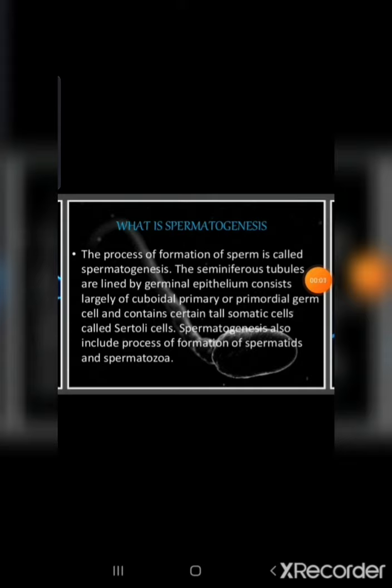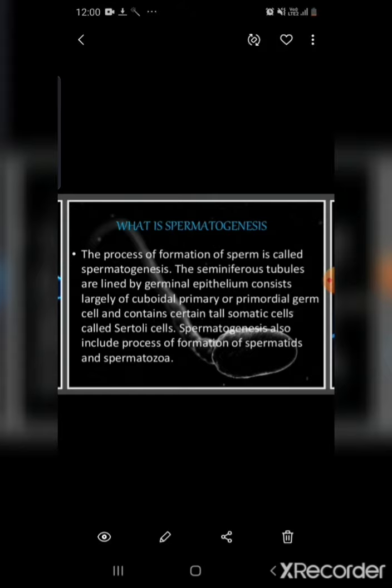Now our next topic is gametogenesis. There are two types of gametogenesis: one is spermatogenesis and one is oogenesis. Gametogenesis means the process of formation of haploid gametes, that means n number of gametes from the diploid germ cell, that means from 2n. In spermatogenesis, it is the production of sperm cells, and in oogenesis, it is the production of ova in the ovary of female.